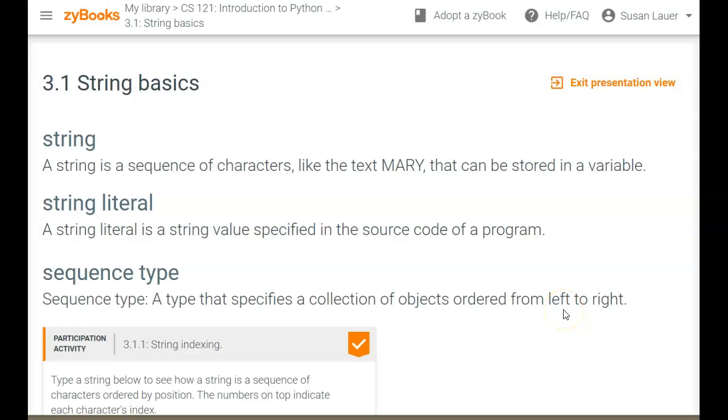This is for Chapter 3 in the Ch3 books. We've been talking about strings for a while. We're going to go into a little bit more information about strings in this chapter.